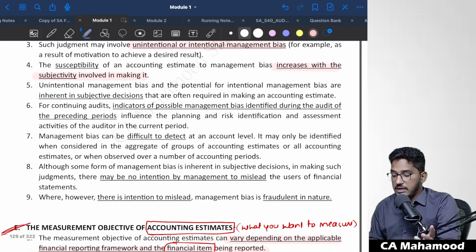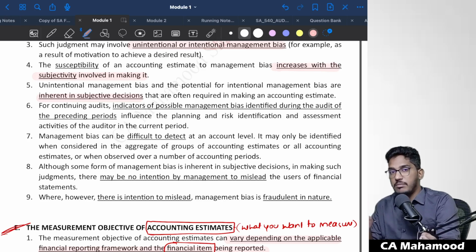Unintentional management bias and the potential for intentional management bias are inherent in the subjective decisions that are often required in making an accounting estimate. That means we can't say there will be no bias at all. The risk of bias will always be there whenever you are making a subjective decision, whenever the assumption itself depends on personal opinions. I'm not saying bias will always be there in an accounting estimate, but the risk will always be there. Management should try to mitigate that risk of bias by making proper judgments, but the risk is always inherent.